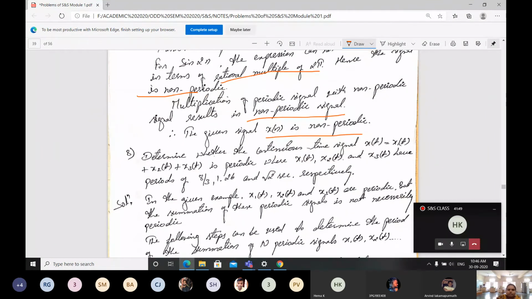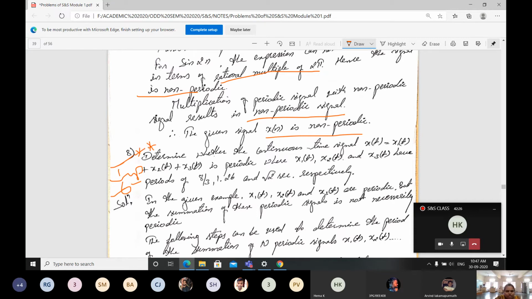Next, if a signal is given that has many signals within one signal, how do we find whether the signal is periodic or not? The next problem is very important. It is definitely asked in the exam, this type of problem, for 6 marks. Let us see how the problem will be given to us. We'll go with the first problem. It is very important. Go through all the problems thoroughly.